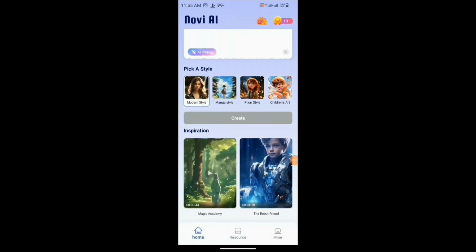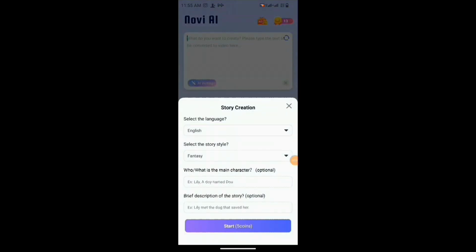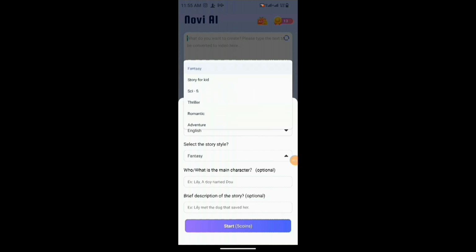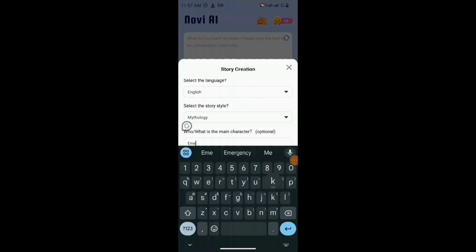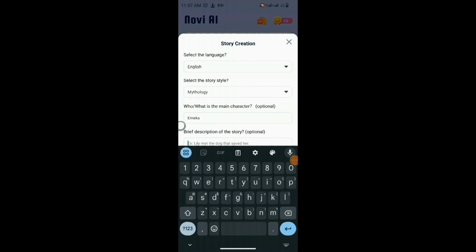Type in your script if you have one, but if you don't have, click on AI writing. Select your language to English, of course. Select the story style. I'm going to be selecting mythology. Then you click on the main character if you have a name for the main character. So I'm typing my main character, Emeka. Then you write the description of the story you want.